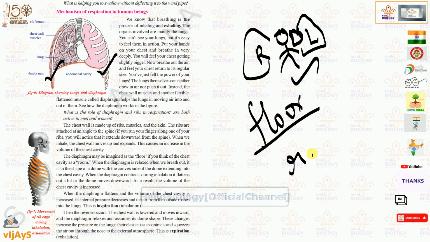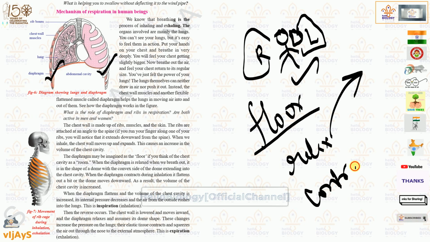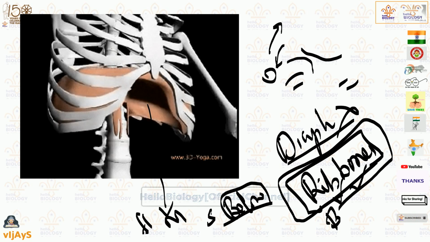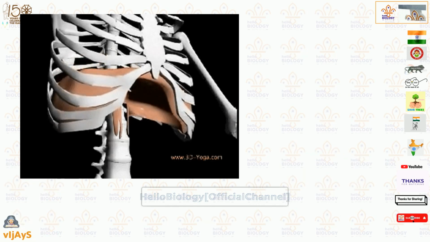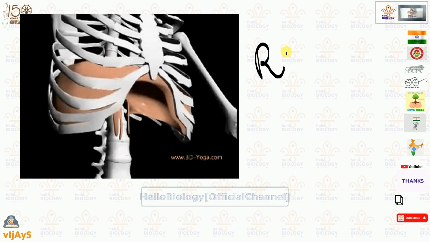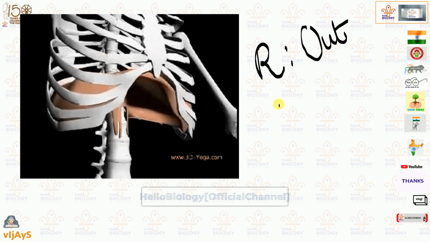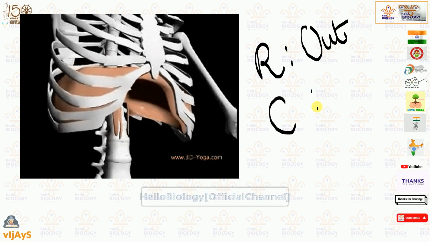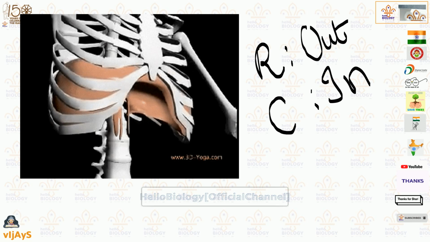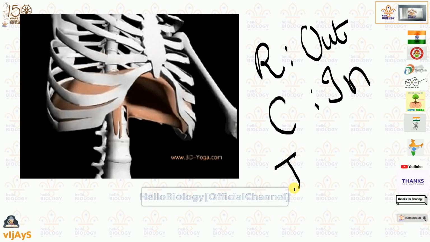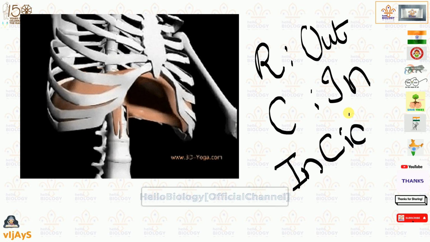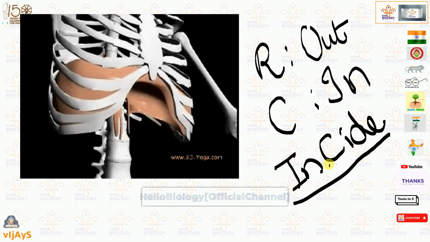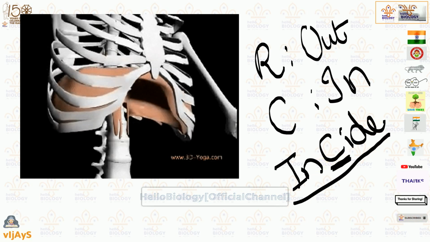Then whenever it is relaxing, you are breathing out. Whenever it is contracting, we are breathing in. That means whenever this diaphragm is relaxing, we are giving out air. Whenever the diaphragm is contracting, we are taking air inside. Understood? Inside. Inside. If you remember the spelling like this, inside means here contract.